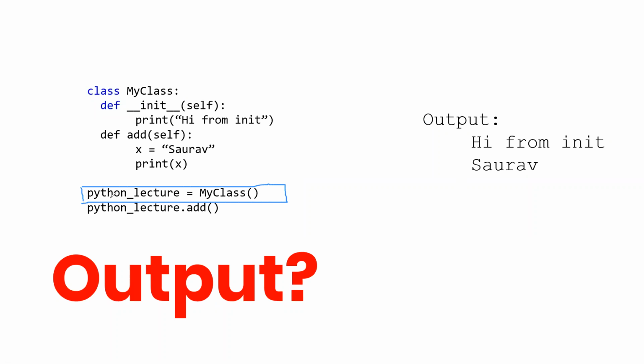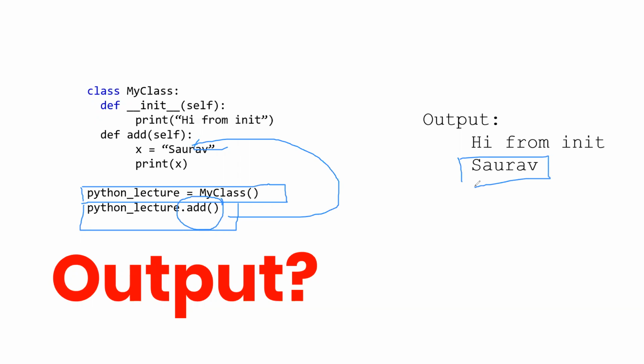Till this, does everyone understand? We have created a class, and now we have created an object. Now we are calling an object with a parameter, add. So this add will obviously get printed. So this Saurabh is correct. Saurabh will be getting printed. That's for sure. Now, why is "high from init" getting printed?